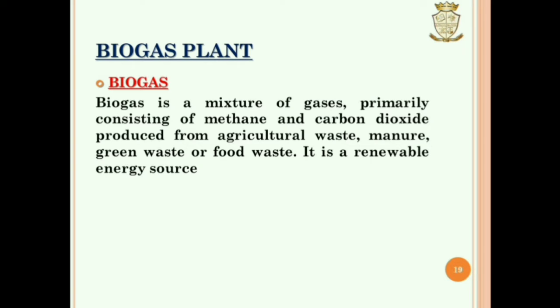What is biogas? Biogas is a mixture of gases primarily consisting of methane and carbon dioxide. Biogas is produced from agricultural waste, manure, green waste or food waste. It is a renewable energy source.